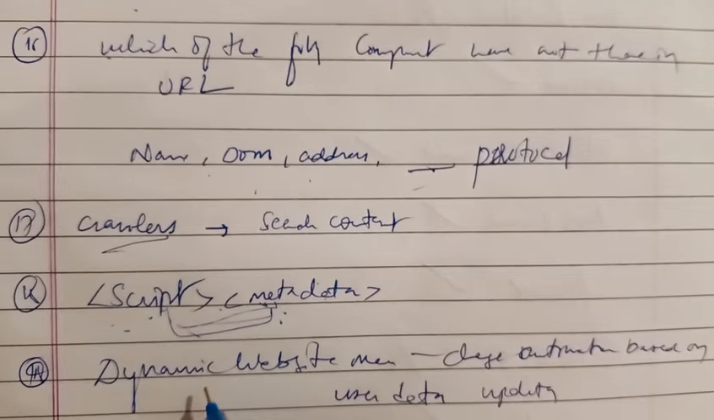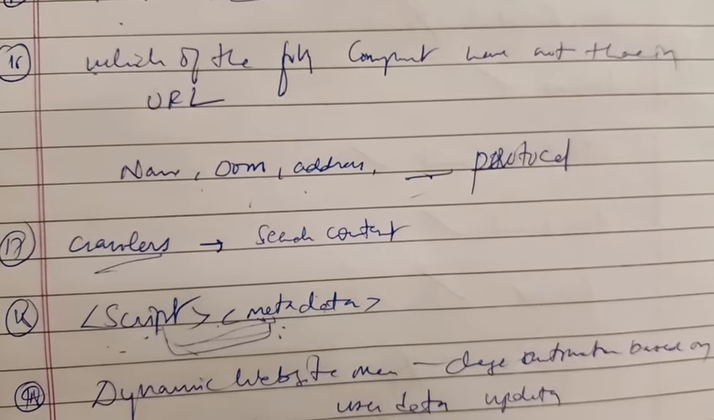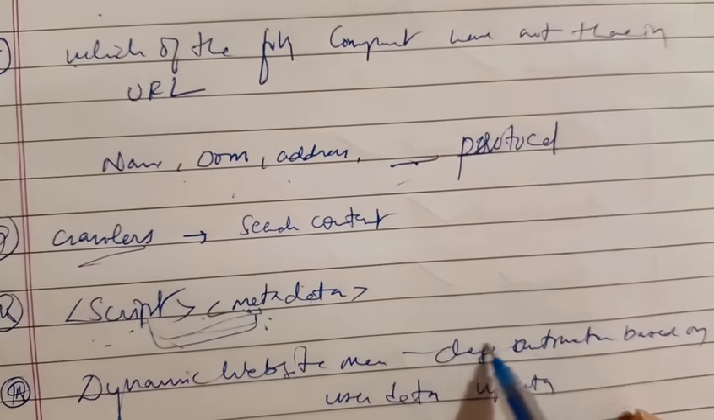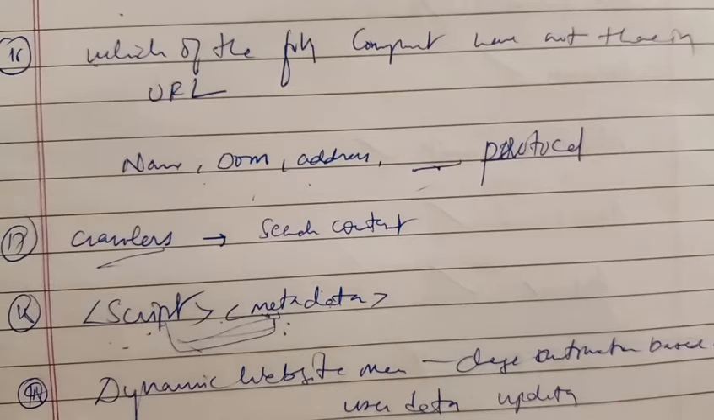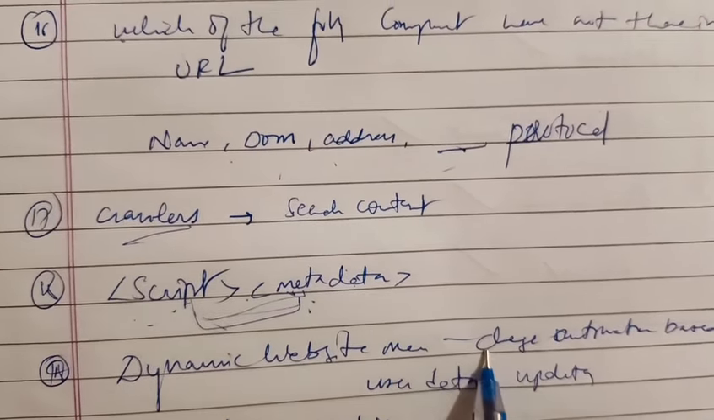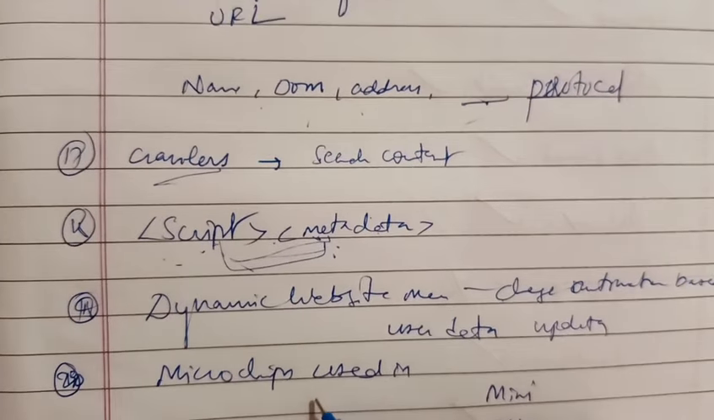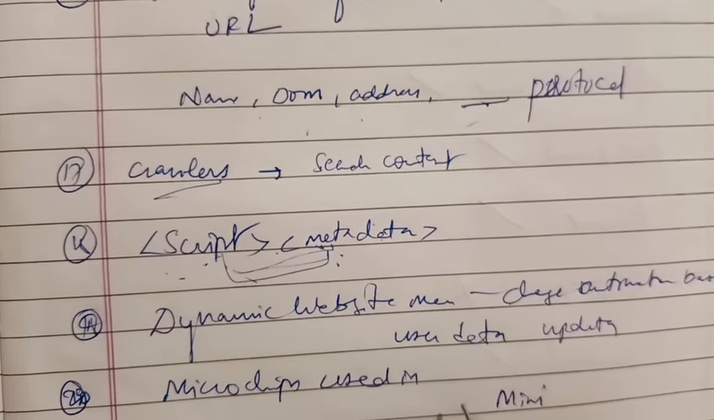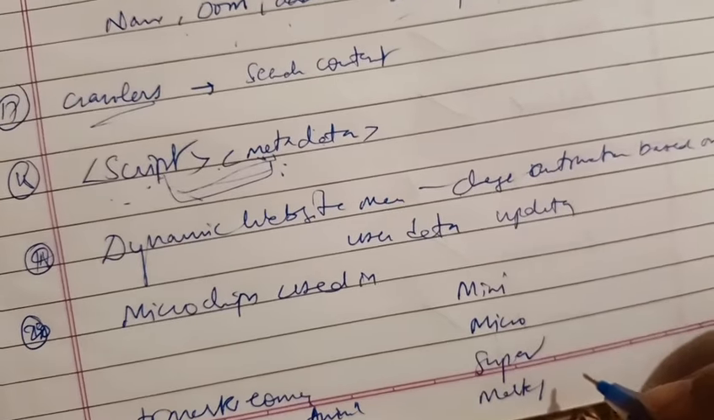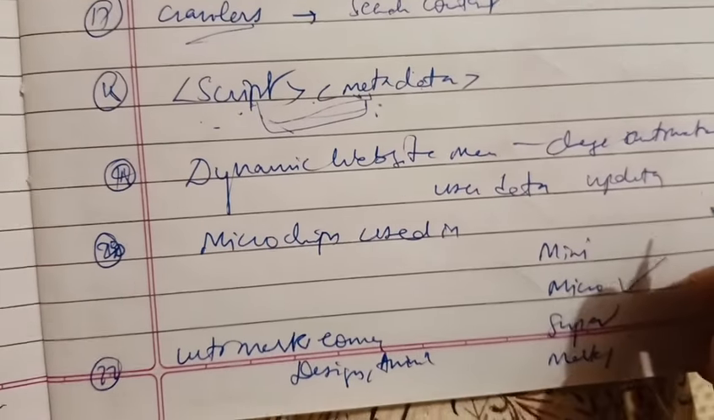Okay, then one question was regarding the dynamic website. Which of the following sentences is correct according to the definition of a dynamic website? It changes automatically based on the user data, and it keeps on updating. This was the one matching that context, so I marked this. And microchips were used in which of the following computers, and the options were minicomputer, microcomputer, supercomputer, and Mark 1 computer. I marked microcomputer, but I'm not sure what the answer was.